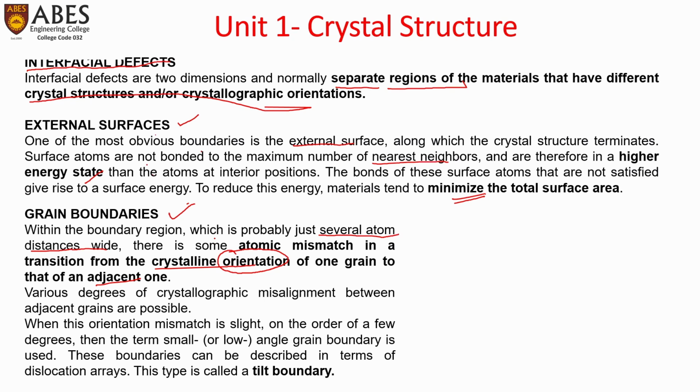Various degrees of crystallographic misalignment between adjacent grains are possible. If the mismatch is slight, with an angle of deviation less than 10 degrees, it is called a low angle or small angle grain boundary. If it is greater than 10 degrees, it is called a high angle grain boundary. This type is called a tilt boundary.